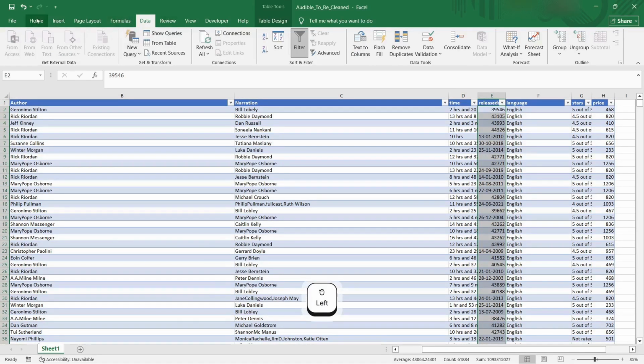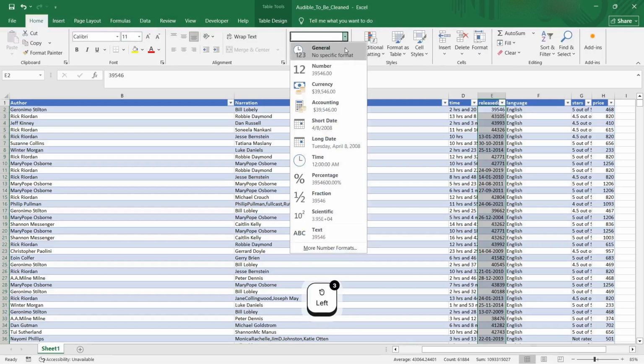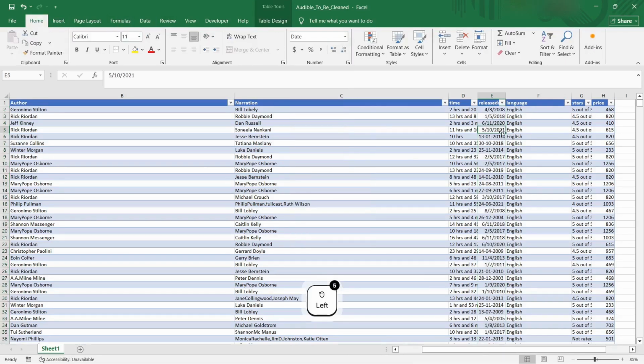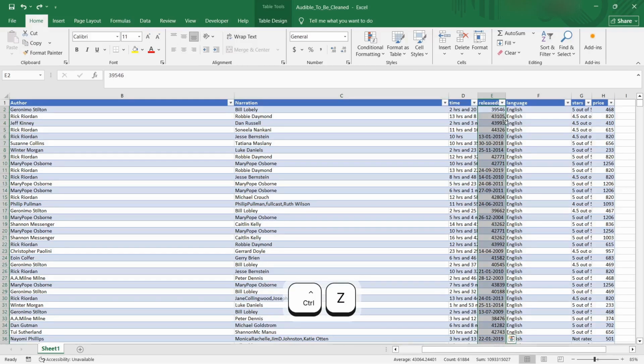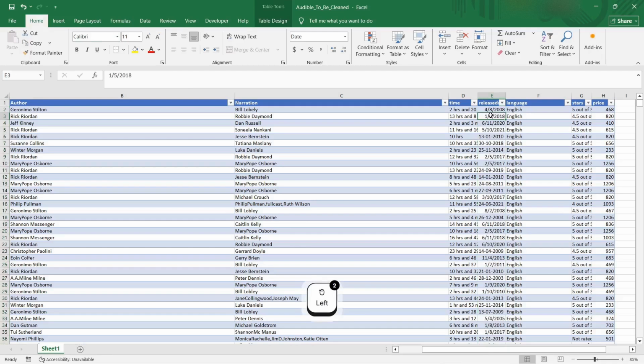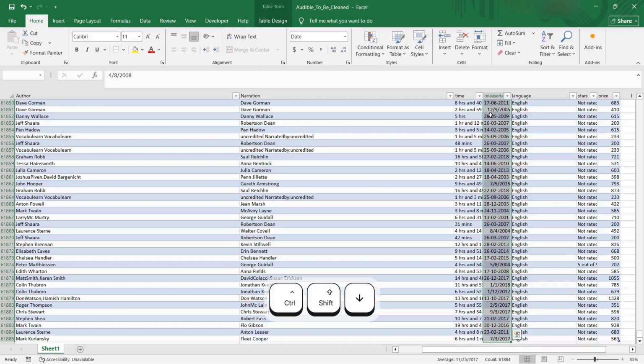So let me put this here and then put this as short date. Those were counted from Excel's base date point. So if we saw 43105, that is that day minus 43105 days. So that's the logic over there. So we'll just keep it as that. It's because we copied them as values. That's why I had to change the format.